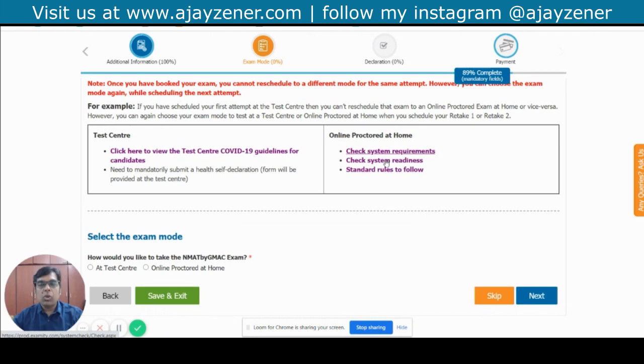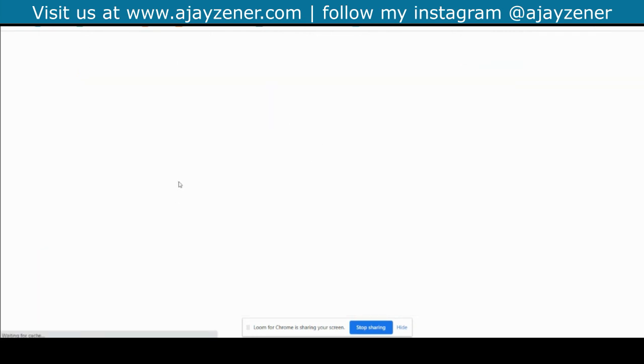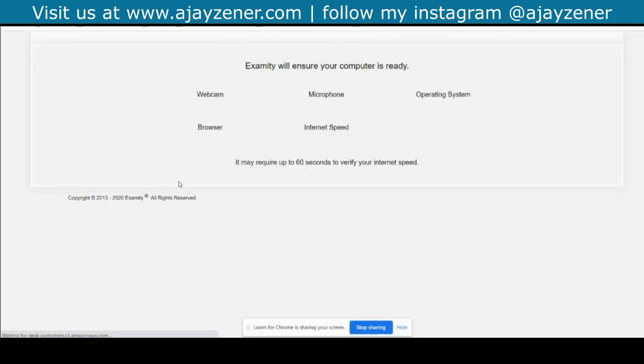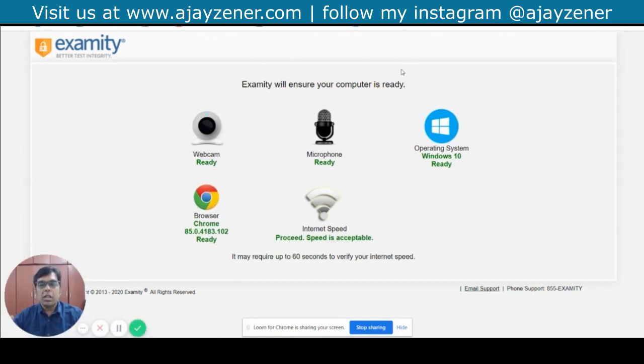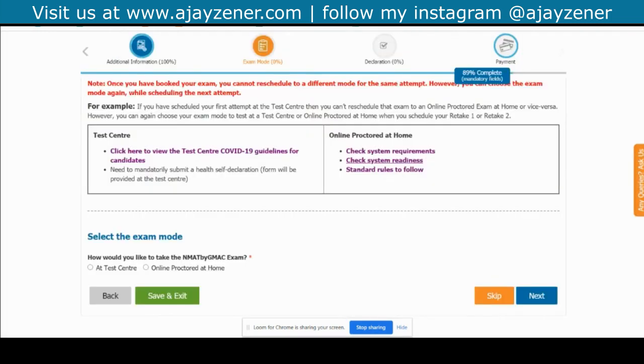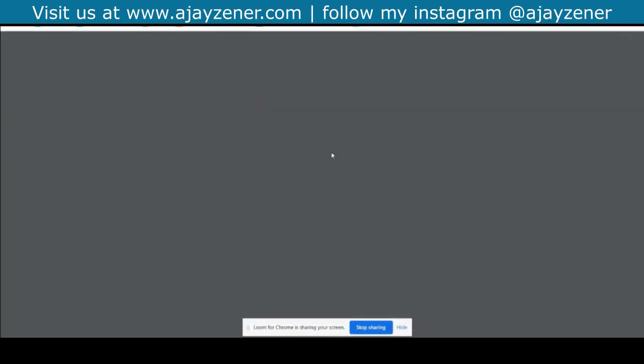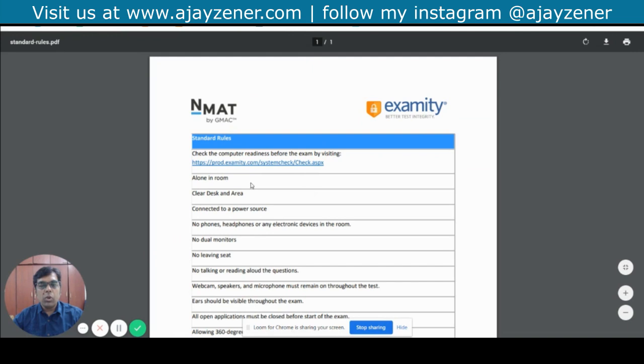You can also click on this and check your system readiness. So all the details are given here, and you can check whether your internet speed is good enough and your operating system is good enough. So this should be a check before you actually go on. And the standard rules to follow, you can actually go and read this as well.